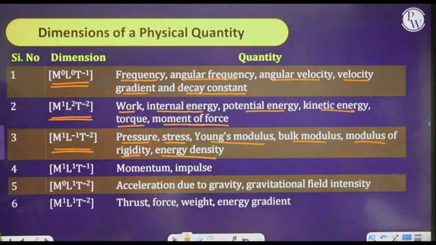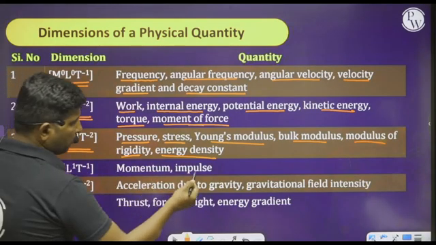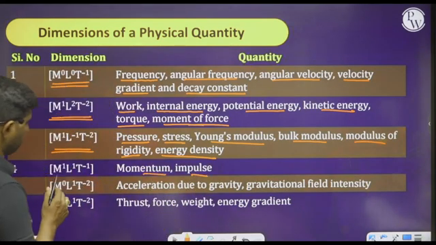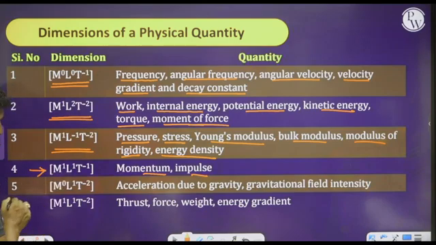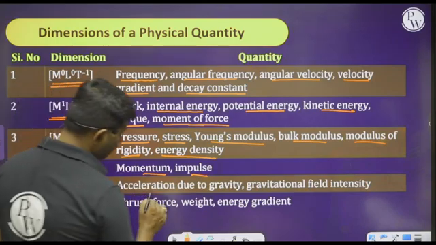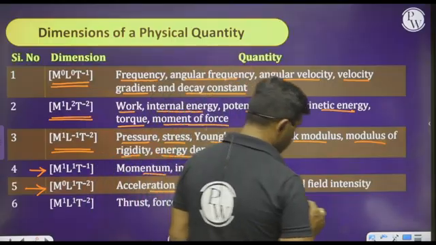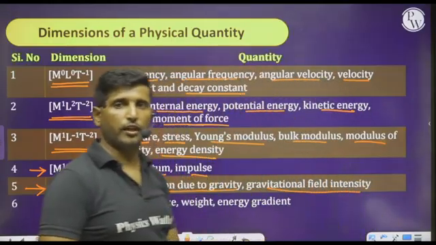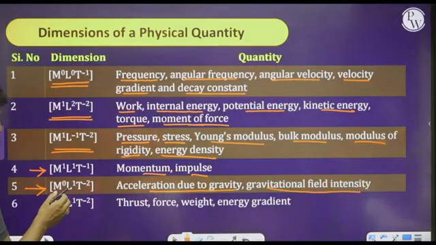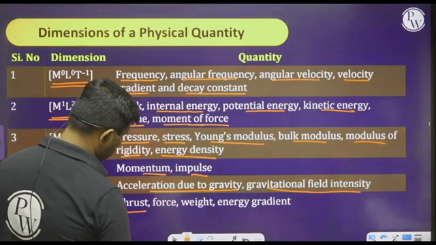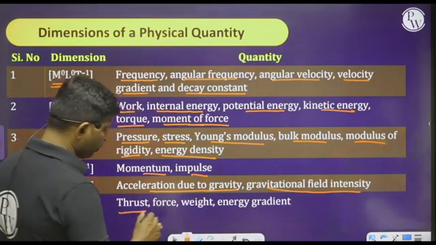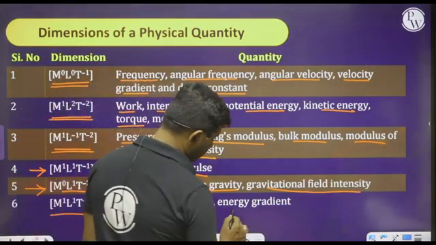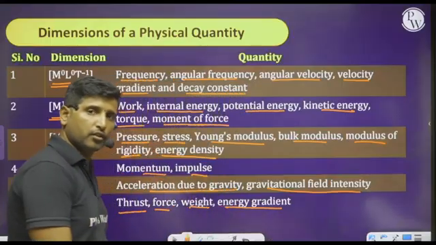So similarly for momentum and impulse, this is the dimensional formula, and for acceleration due to gravity and the gravitational field intensity, we can say dimensional formula is L power 1, T power minus 2, M power 0. And later we can go with thrust, force, weight, energy gradient.